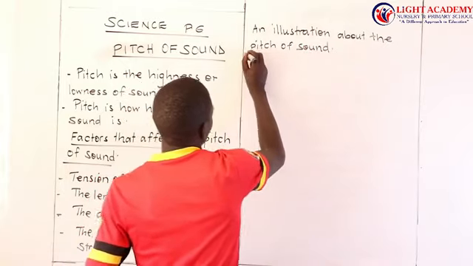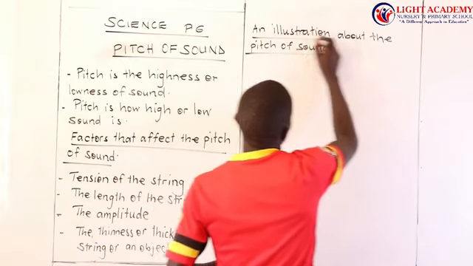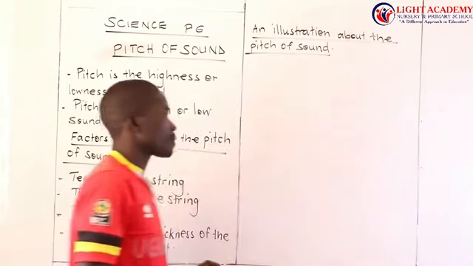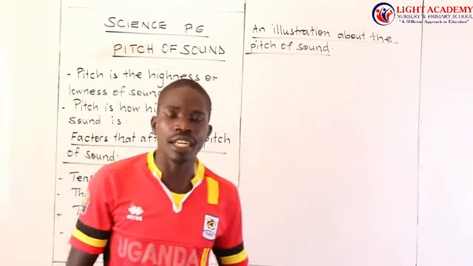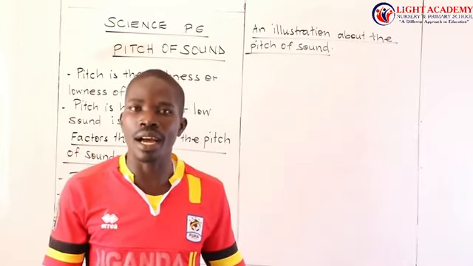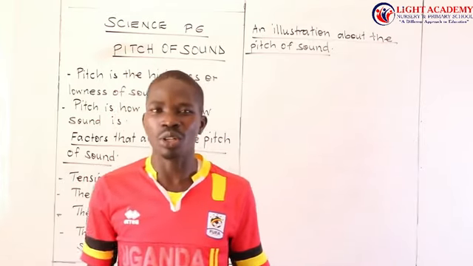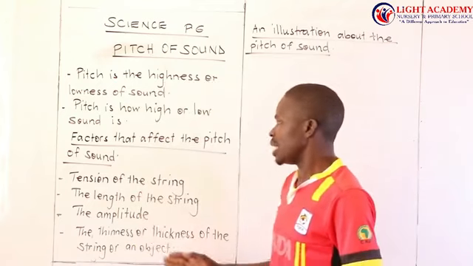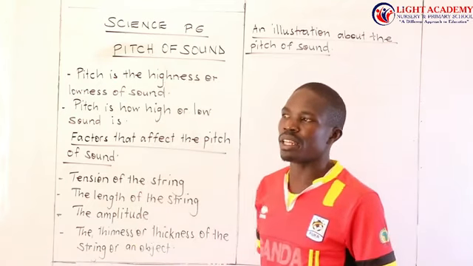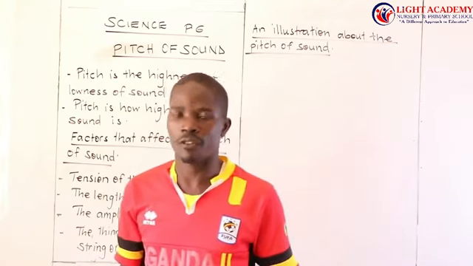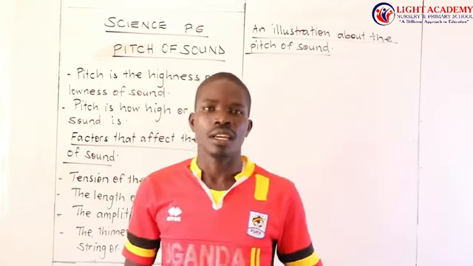An illustration about the pitch of sound. That is something which they can bring and they ask you, but they want you to show some of the things. But we looked at the amplitude. The amplitude is the width of the vibrating surface. So the width of the vibrating surface determines the pitch of sound.